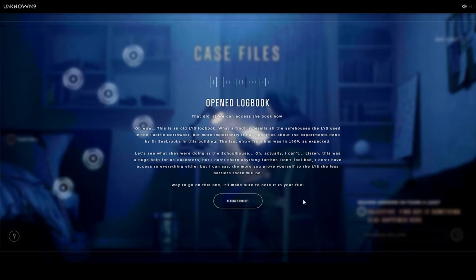It details the LYS used in the Pacific Northwest. But more importantly, it has specifics about the experiments done by Dr. Seabrooks in this building. The last entry from him was in 1909, as expected. Let's see what they were doing at the schoolhouse. Oh, actually, I can't. Listen, this was a huge help for us investors, but I can't share anything further.